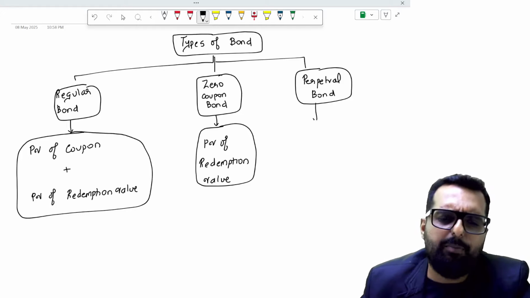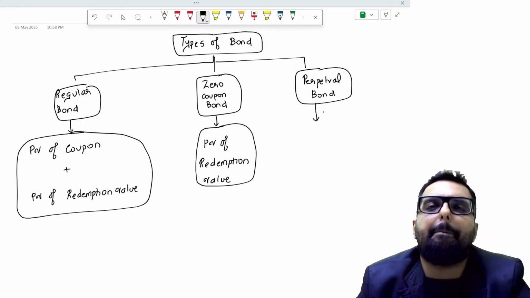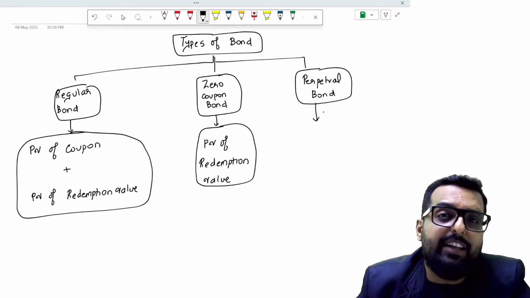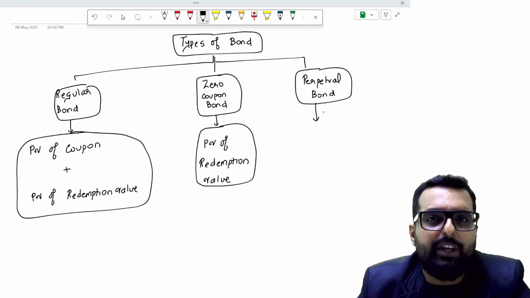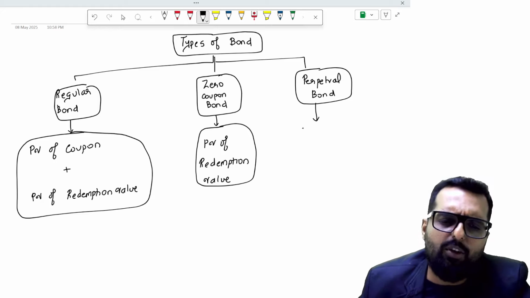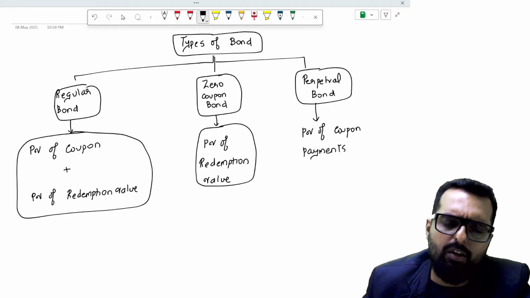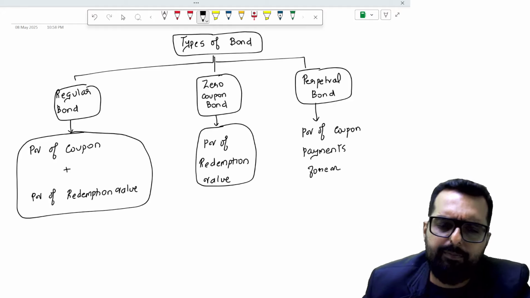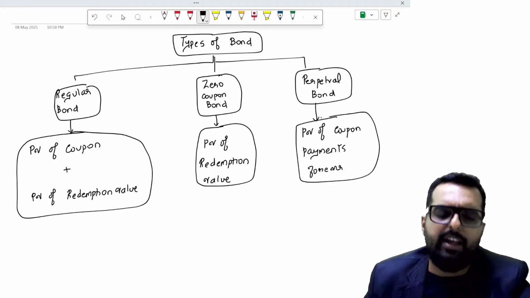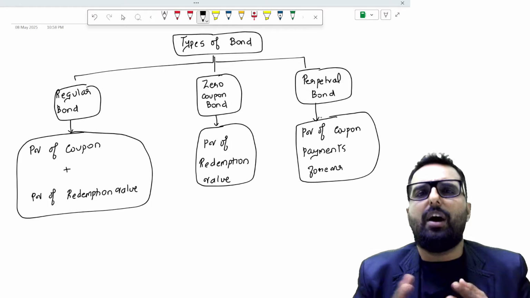Now what about perpetual bond? Perpetual bond means what? These bonds are issued towards perpetuity. So if these bonds are issued towards perpetuity, will they have a life? No, they will not have life. But they will have coupon every year. So can I say over here it is nothing but it is present value of coupon payments forever. Is everybody clear with this part now? So this is how we value a bond.